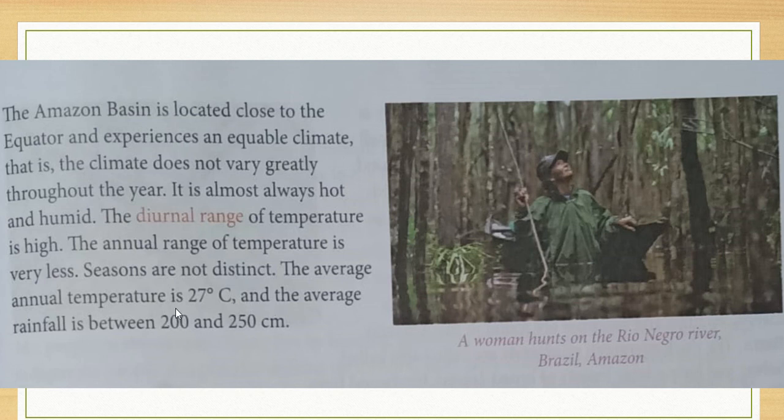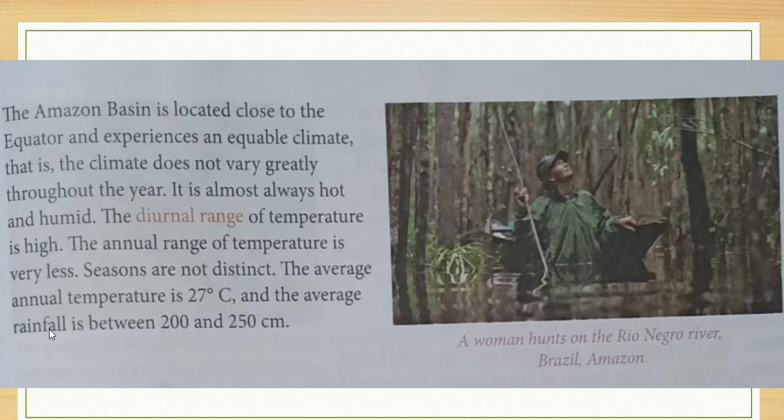Because it falls close to the equator, it experiences a mostly hot and humid climate, and the seasons are not distinct. You can't find that much difference between the seasons, such as in India where you can find autumn, winter, summer and spring.